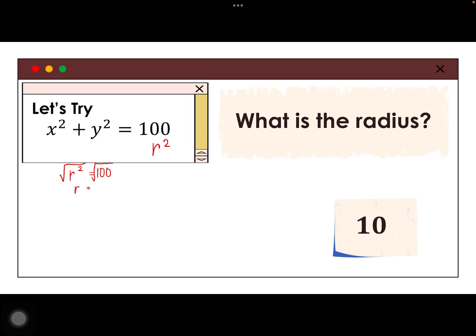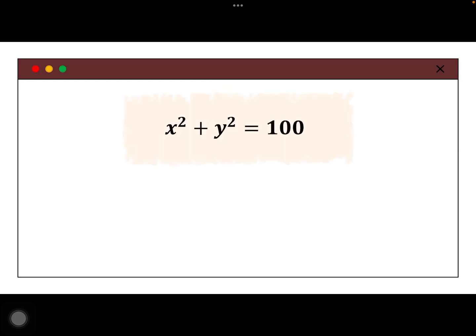Alam ko pag square root, dapat positive, negative, diba? But remember, we are dealing with the length or the distance. Kaya po ang kinukuha lang ay yung positive value. Aba, madali lang pala mag-identify ng center and radius ng circle. Try nga natin tong susunod.